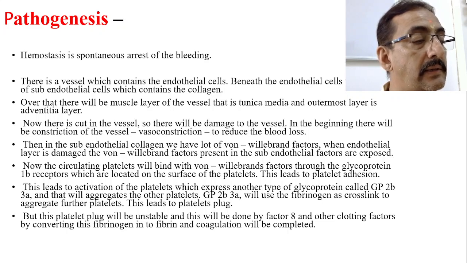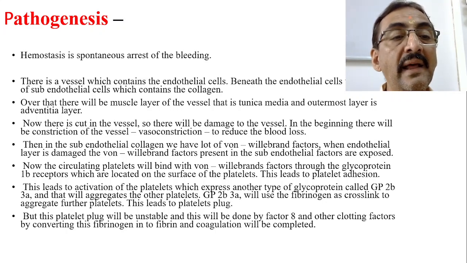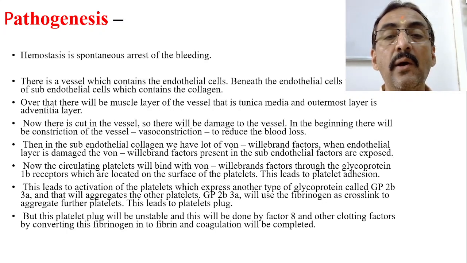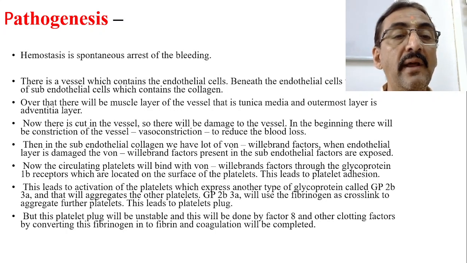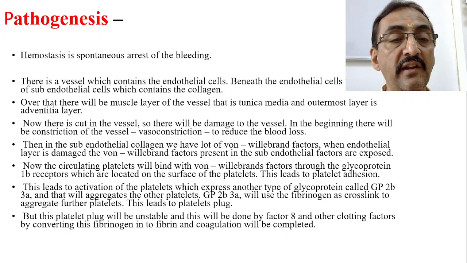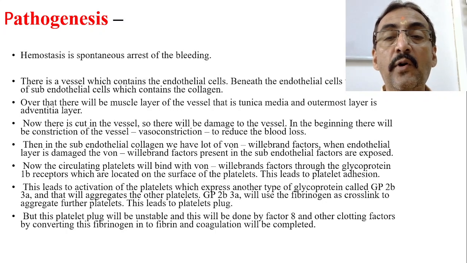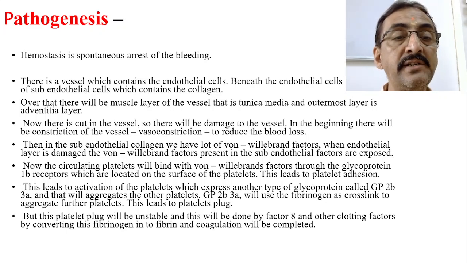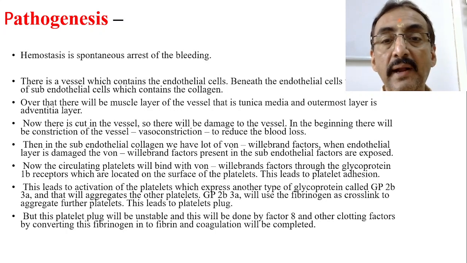And then in the subendothelial collagen we have a lot of von Willebrand factor present. When the endothelial layer is damaged, the von Willebrand factor present in the subendothelium is exposed and released. Now the circulating platelets will bind with the released von Willebrand factor through the glycoprotein 1b receptors, which are located on the surface of the platelets, and this leads to platelet adhesion.